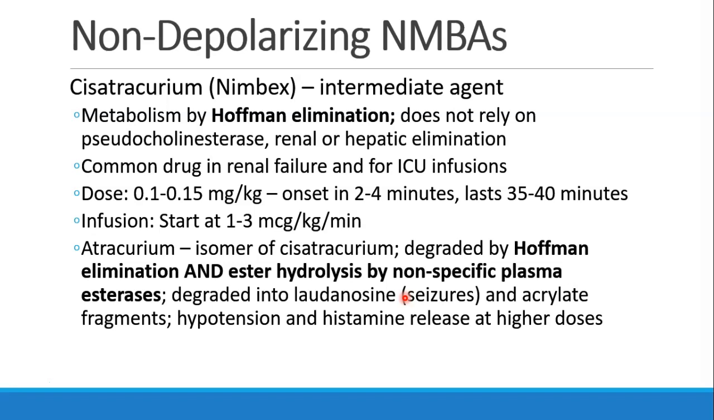I should also highlight atracurium, an older version of cisatracurium. It's an isomer. It's also degraded by Hofmann elimination, and a second type of metabolism is through ester hydrolysis by nonspecific plasma esterases. One of the drawbacks of atracurium is that it's degraded into a substance called laudanosine, which can cause seizures, and acrylate. Patients who receive atracurium often experience hypotension and histamine release, especially at higher doses.